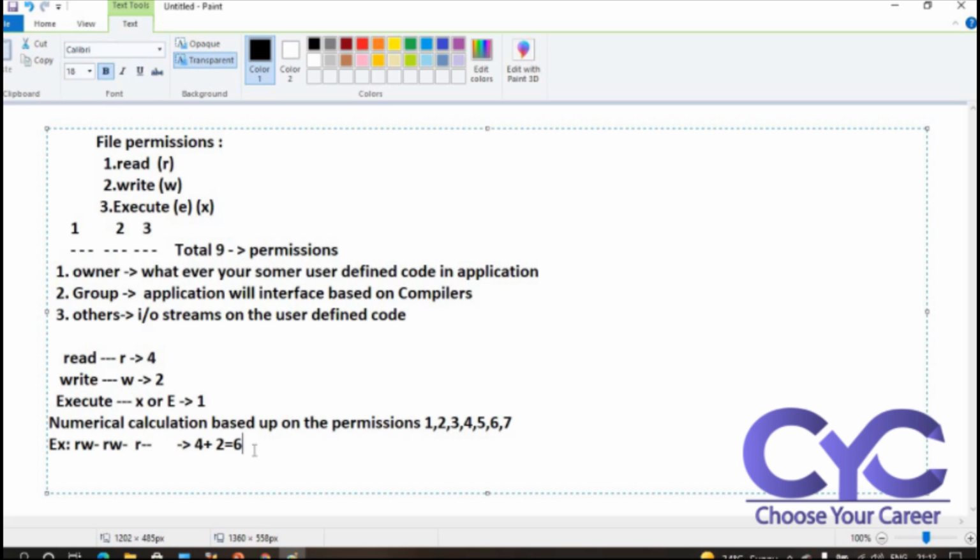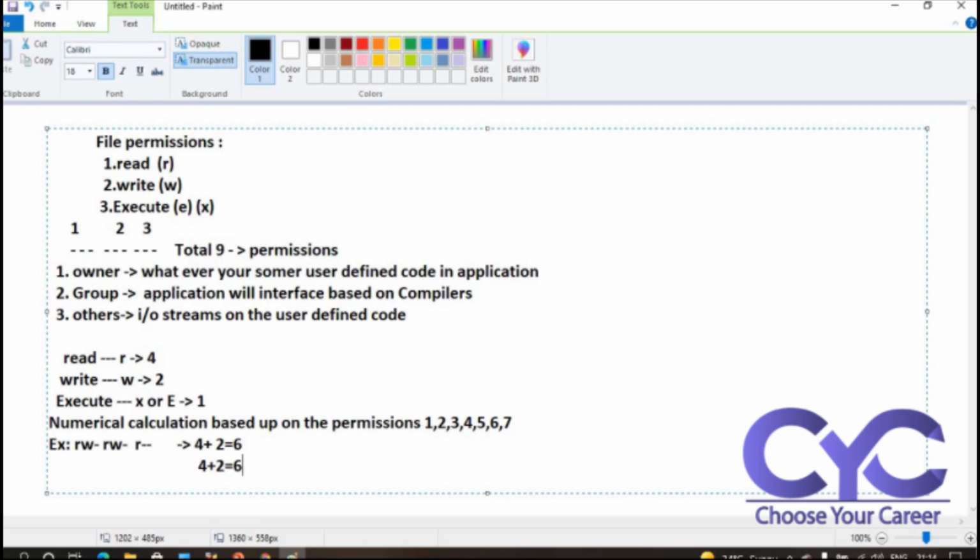In the same way, the second slot is 4 plus 2, with no execute permission, equal to 6.